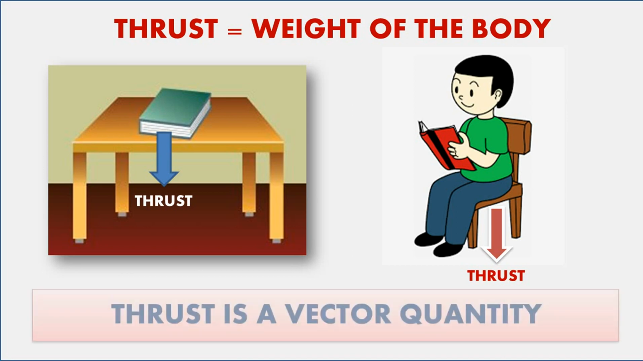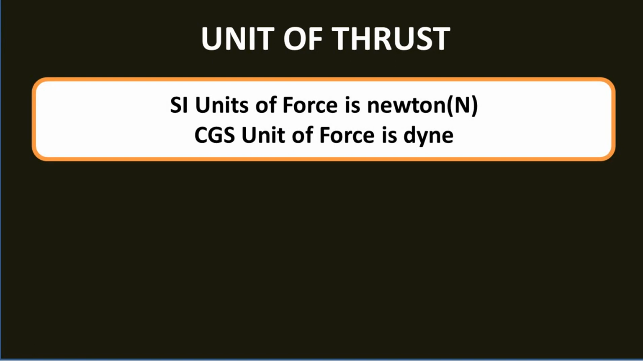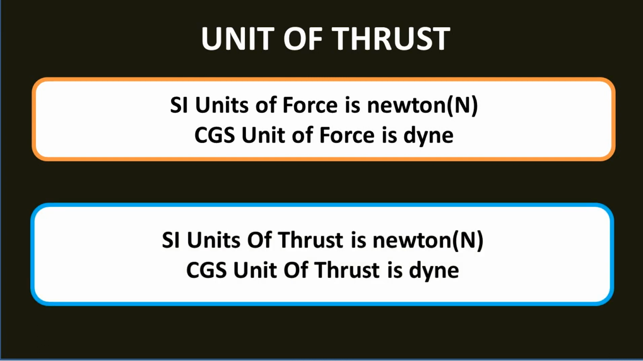Thus, thrust is a vector quantity as it has both magnitude and direction. The unit of thrust is the same as the unit of force. We know the SI unit of force is Newton and the CGS unit of force is Dyne. Therefore, the SI unit of thrust is Newton and the CGS unit of thrust is Dyne.